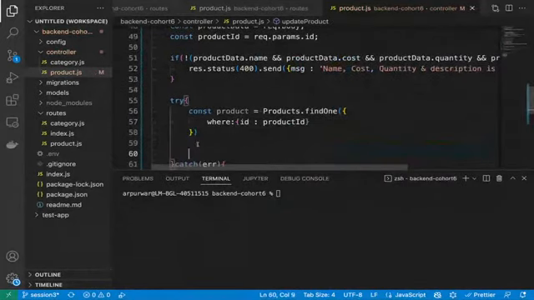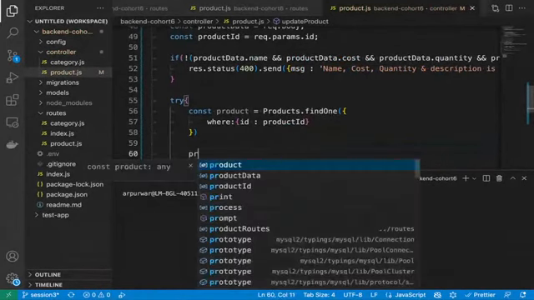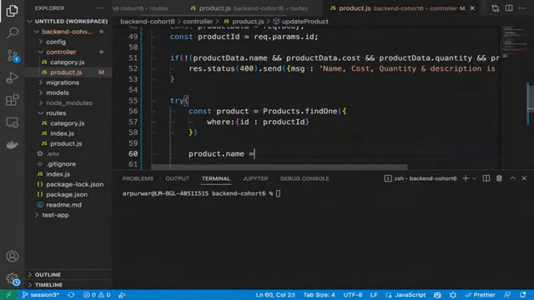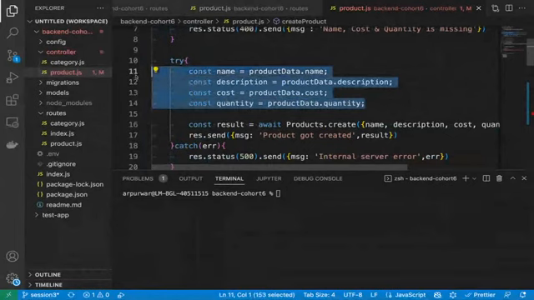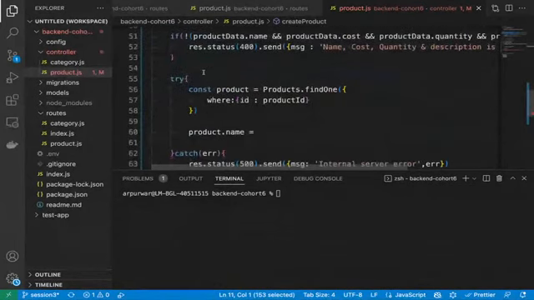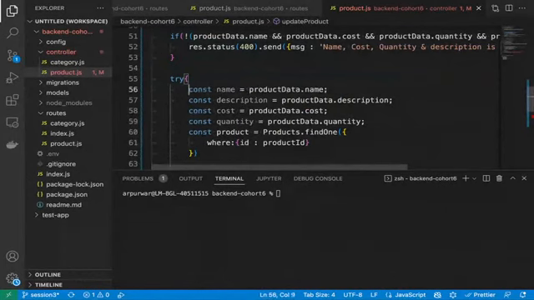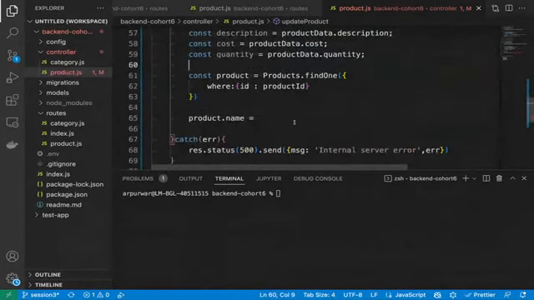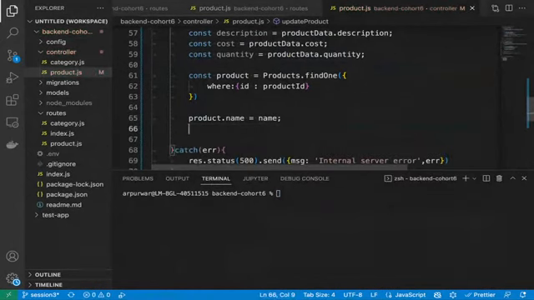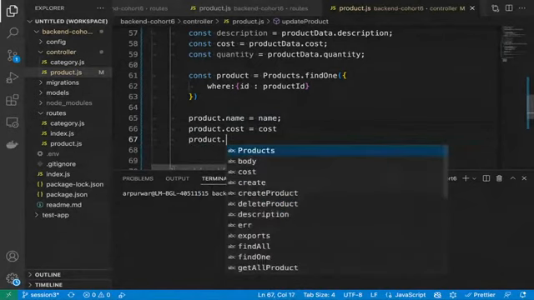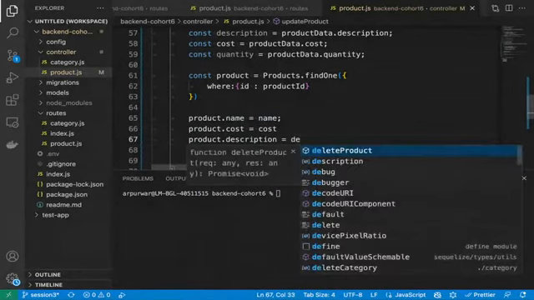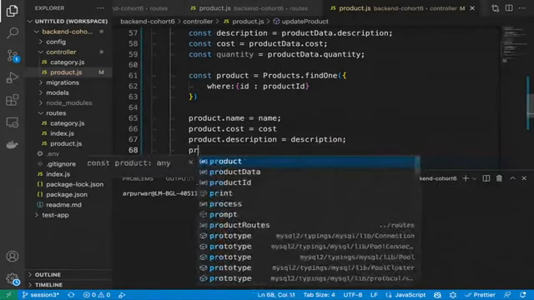As we got this product, we can simply update things here. Product dot name equal to the same thing. These four things we need to fetch from product data also. Right? Now we can simply update it. Product dot name is equal to name. So it will update this field with the updated value. Same goes for cost. Same goes for description. Same goes for quantity.